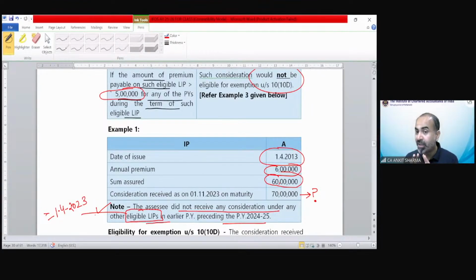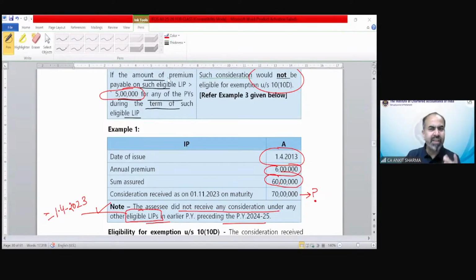The premium amount is 6 lakh and the capital sum assured has been given to you also. So what should be the correct answer? Ishan is saying exempted as the premium does not exceed 10%. Okay, Pooja is saying exempted. Anubhav is also saying exempted. Very well done. Anyone else? Farhan is saying exempted. Very good. Well done, everyone. The 5 lakh limit, we are not checking in this.